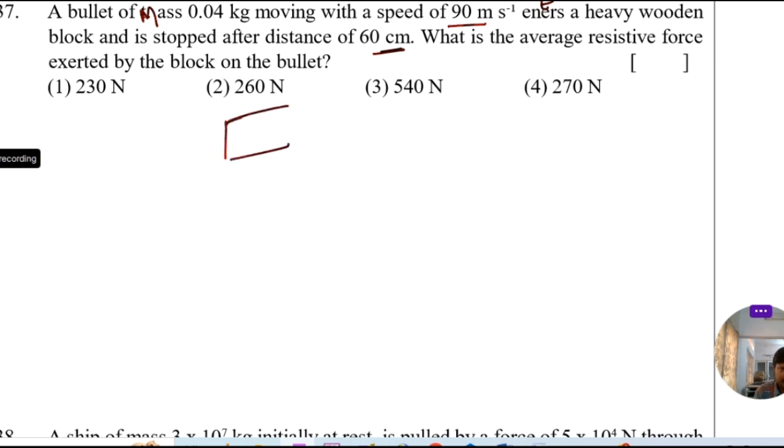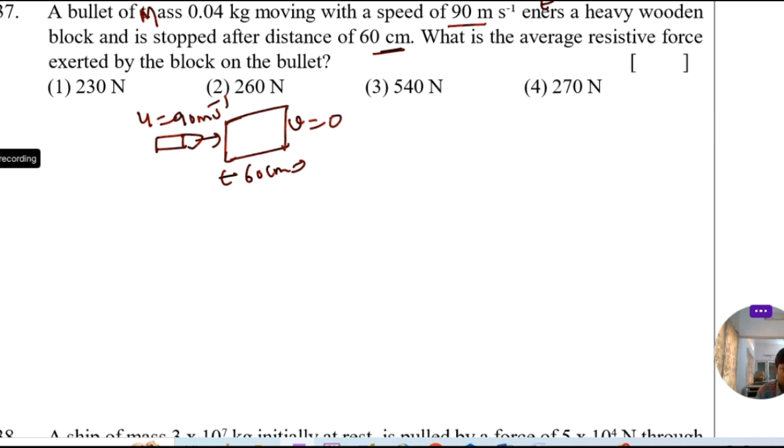Consider it is a wooden block, a bullet with a speed of 90 meter per second. So it is stopped after a distance of 60 centimeter. So your initial speed is there, after 60 centimeter it stops. That means final velocity becomes 0.